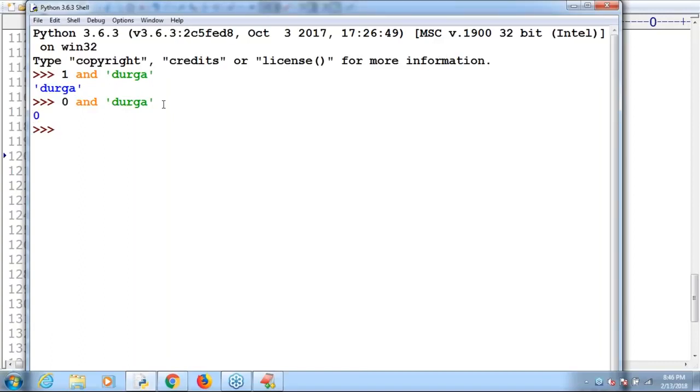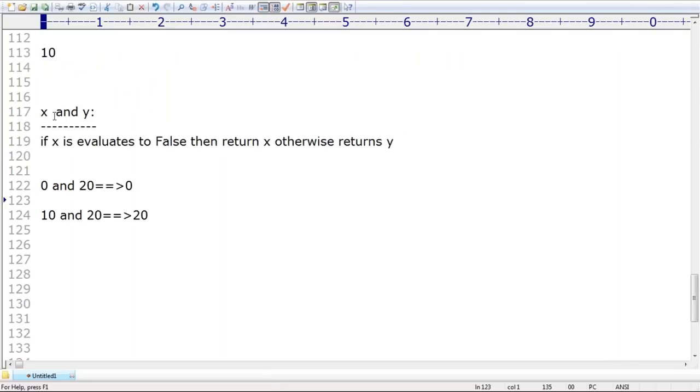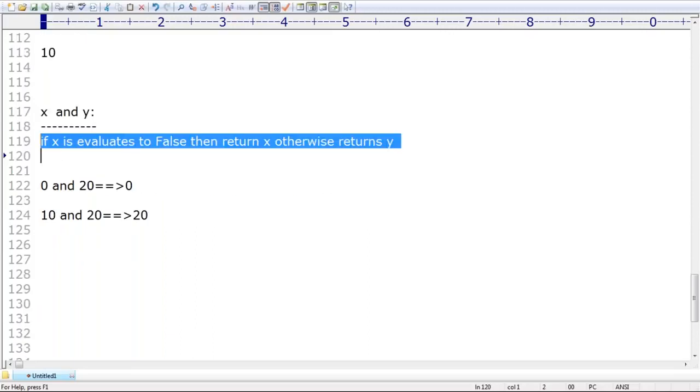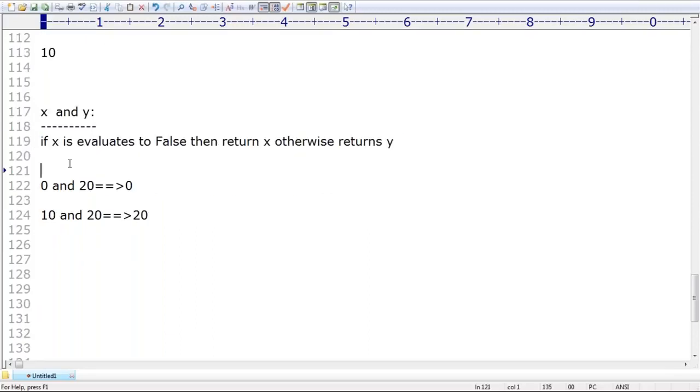Sir, 0 is the answer. Are you able to understand? Don't get confused, man. Just this line, make sure, sir. Very simple. If you apply these operators for non-Boolean types, how will the evaluation be? If the first one is false, then X is the answer. Otherwise, Y is the answer.